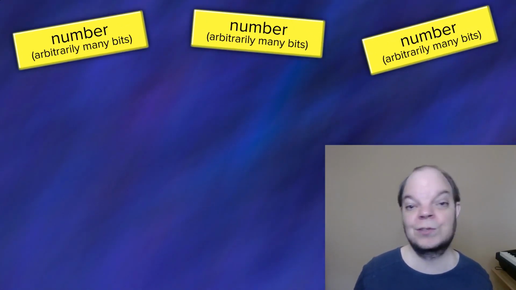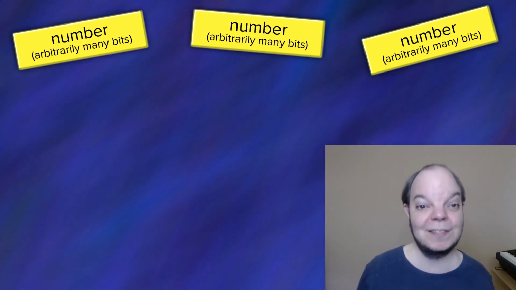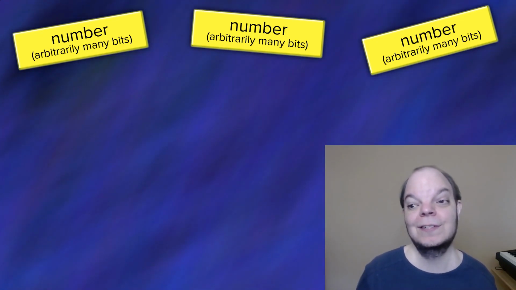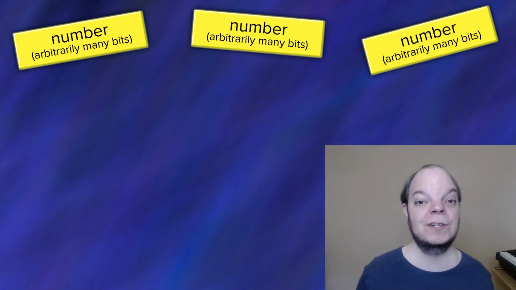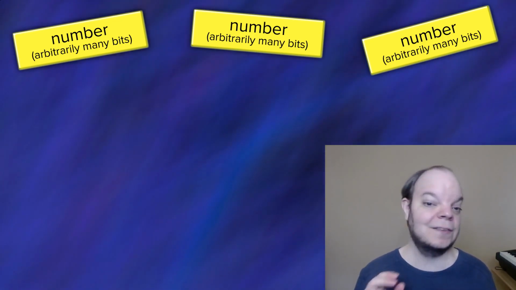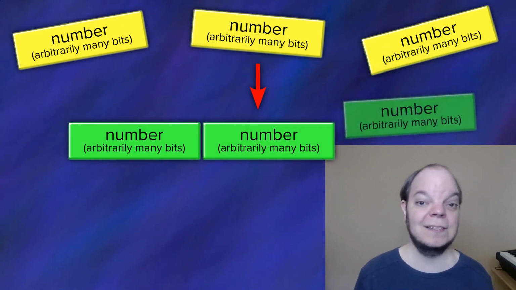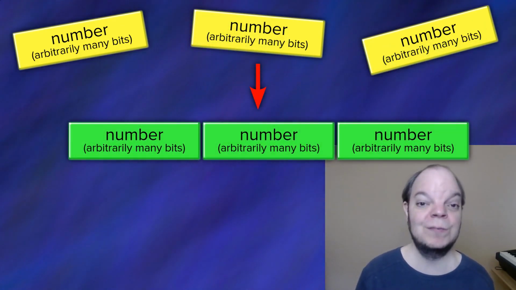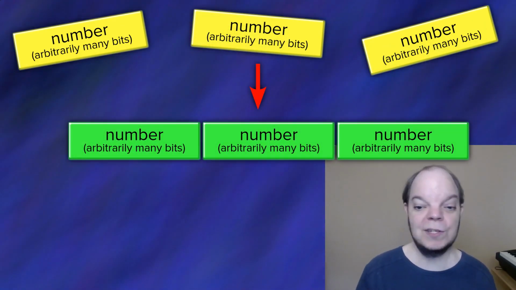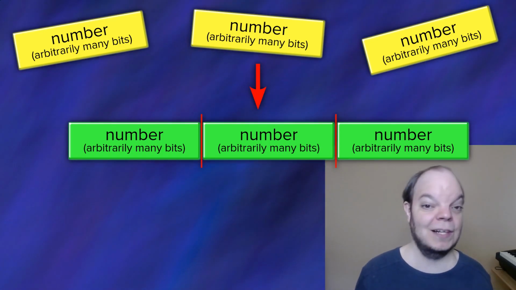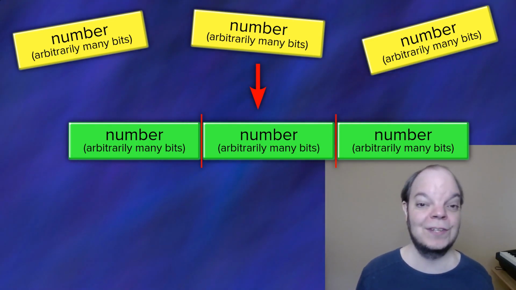So what do we really want to be able to do? We want to be able to take any number of integers, which could consist of arbitrarily many bits each, and we want to be able to cram them into a single integer in such a way that we can still reconstruct what the original integers were, and that we can tell how many there are in it. So one might be tempted to just concatenate them, but then of course we immediately run into a problem. We don't know where each number starts and ends, and so we can't even tell how many numbers there are, much less what they are.